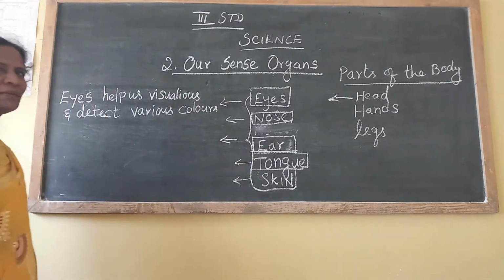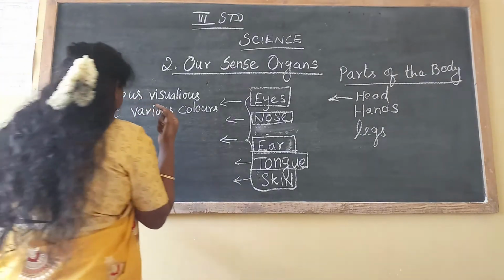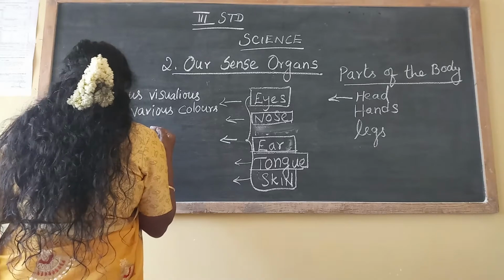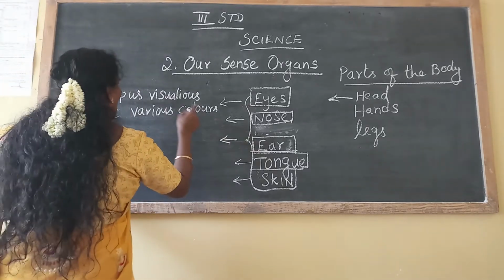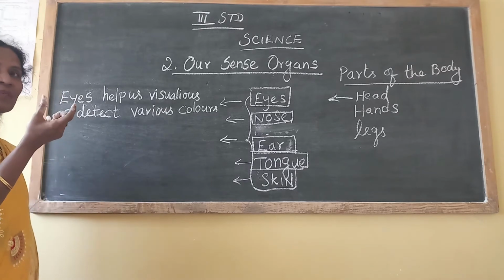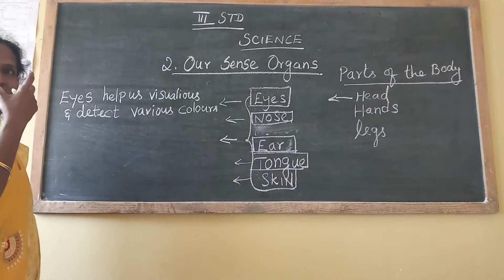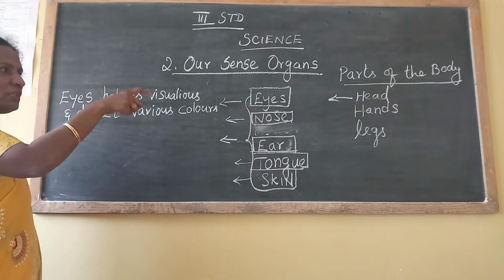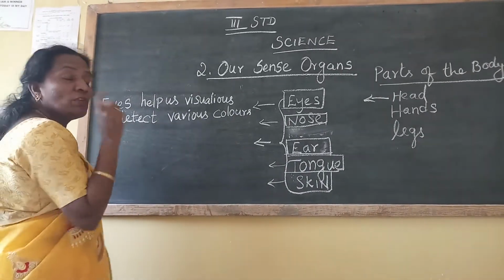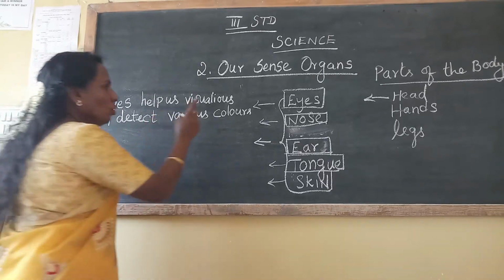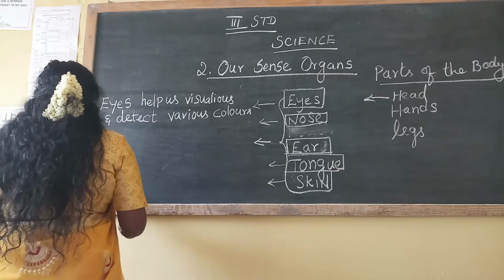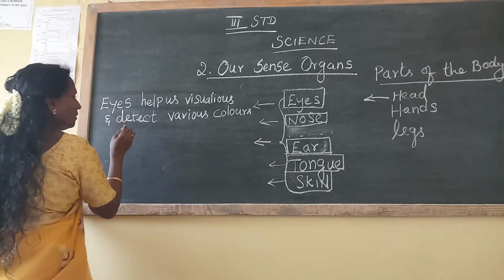What is the next one? Nose. What is the nose doing here? The nose helps us to detect the smell. When mommy is preparing different varieties, you can find it by the smell. What curry the mummy is preparing, whether it's chicken or mutton or veg or non-veg, whatever it is. Which one is detecting in our body? Nose. So what do we have to write here? Nose helps us to detect the smell.